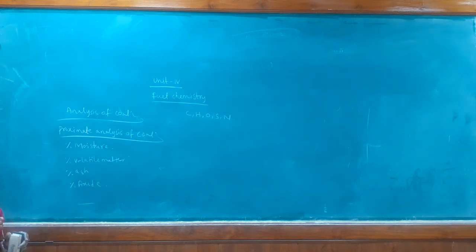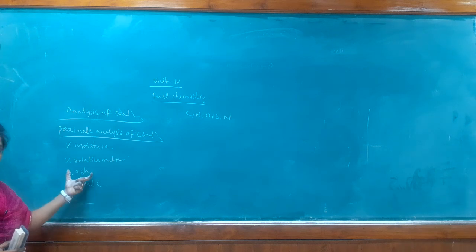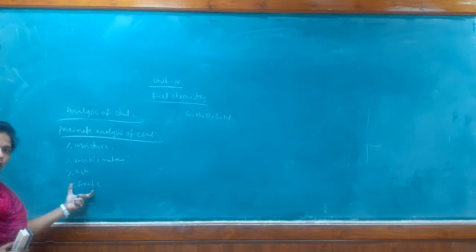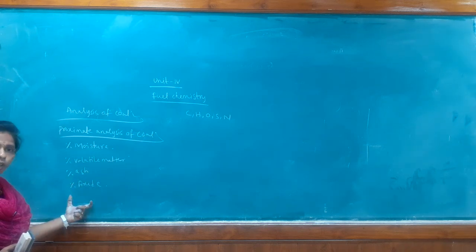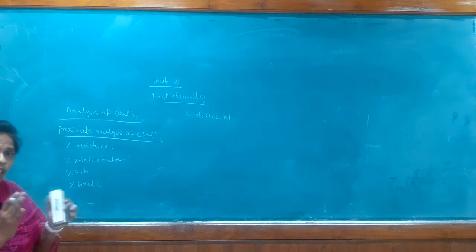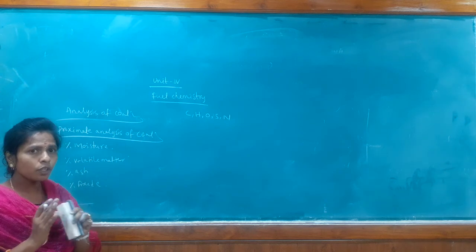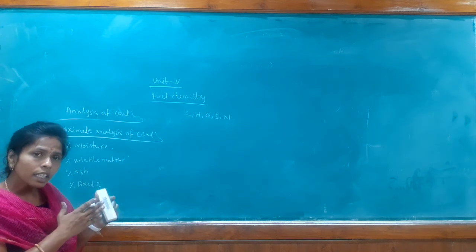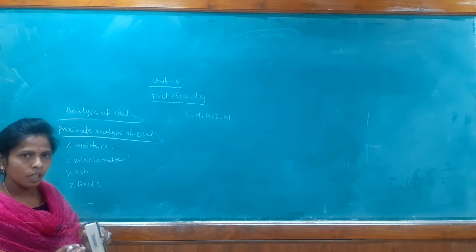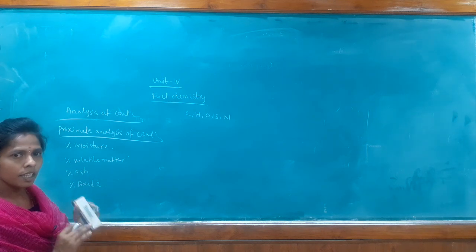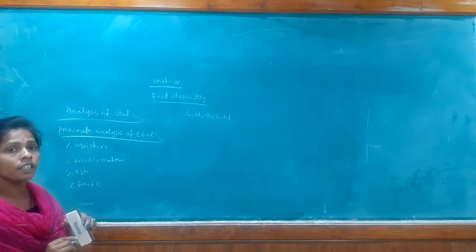So what is the use of proximate analysis? We can find these 4 quantities present in the fuel. Yes. We have individual steps to find these in the fuel sample. In the first step we are finding the percentage of moisture.